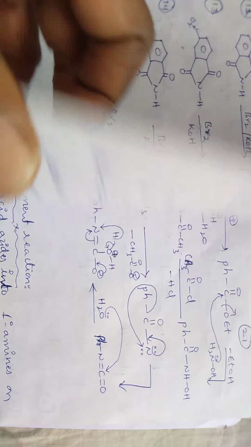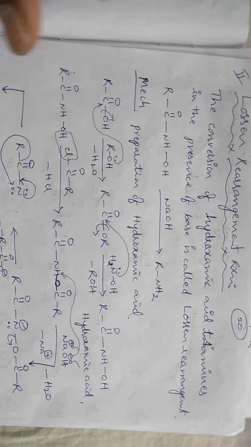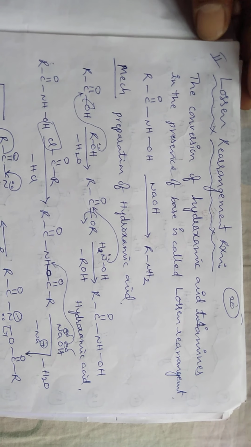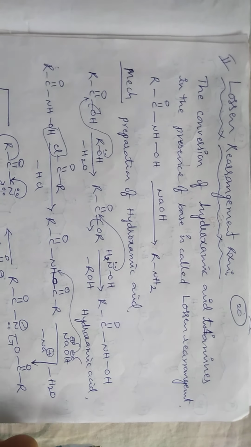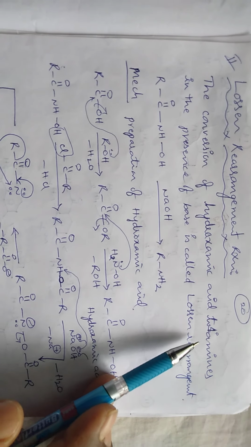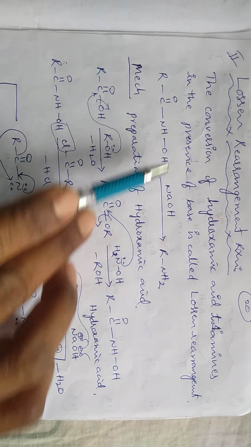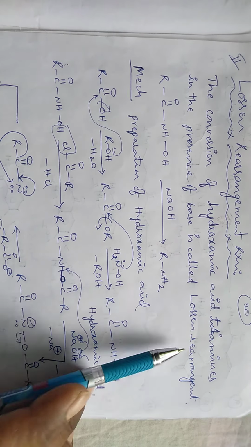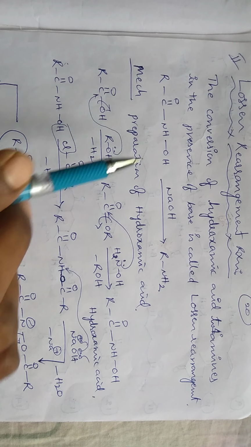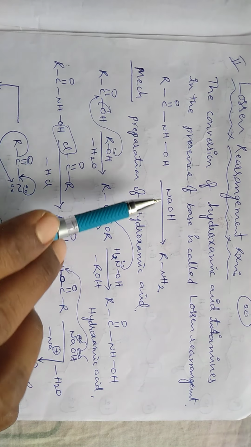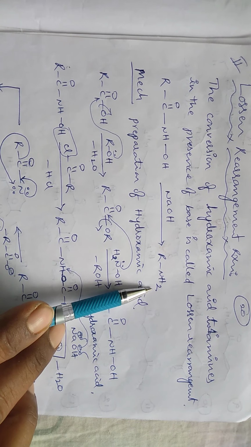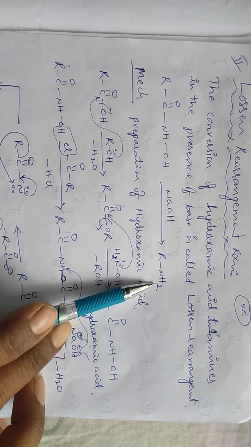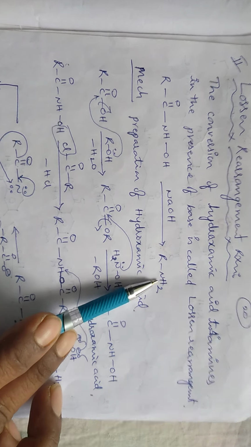Okay, next one, the Lossen rearrangement reaction. The Lossen rearrangement reaction is nothing but the conversion of hydroxamic acid to primary amines in the presence of base. Here this is a hydroxamic acid, so when it is treated with a strong base, finally it will give NH2, that is, a primary amine.